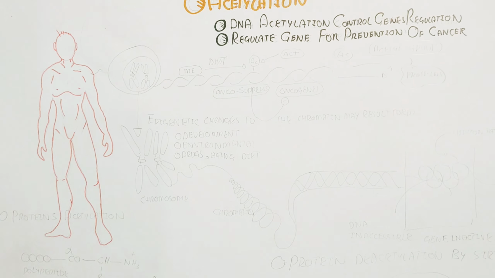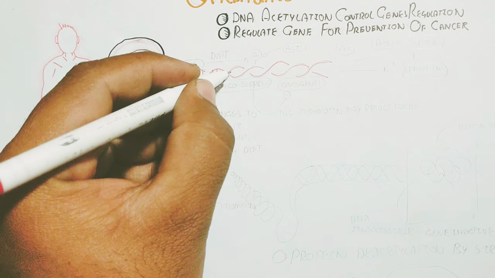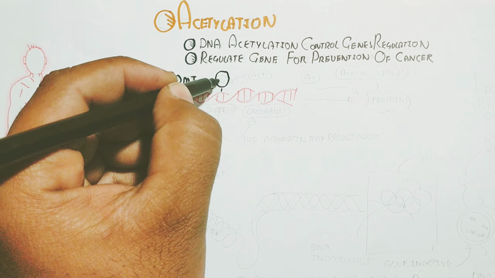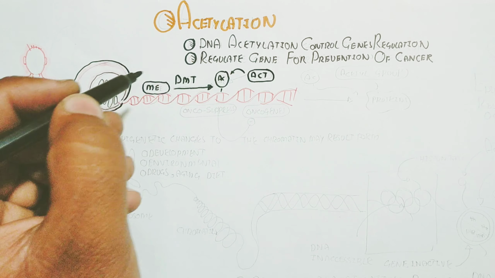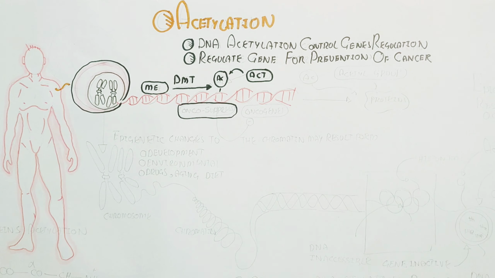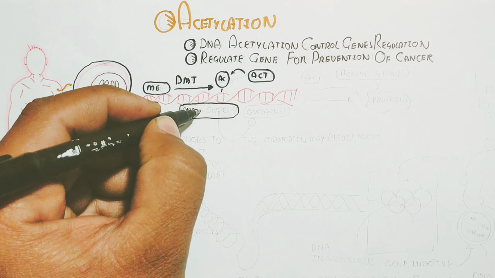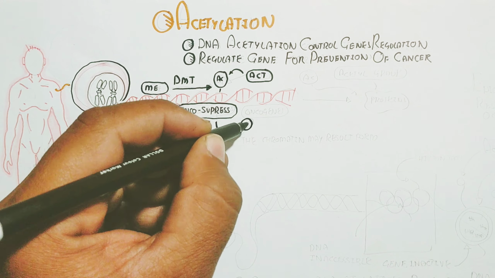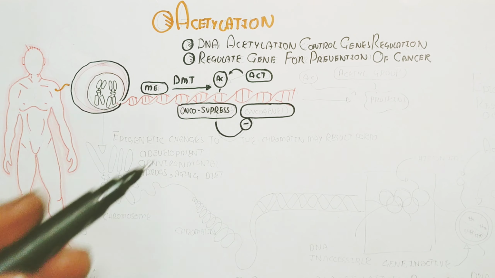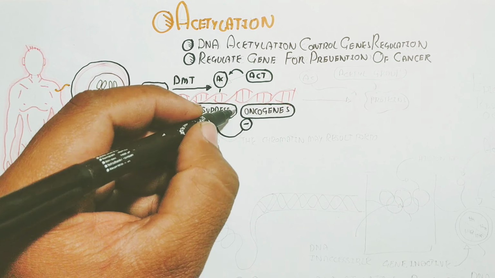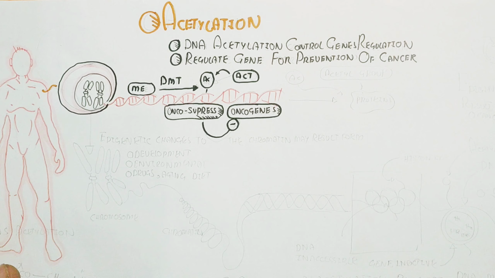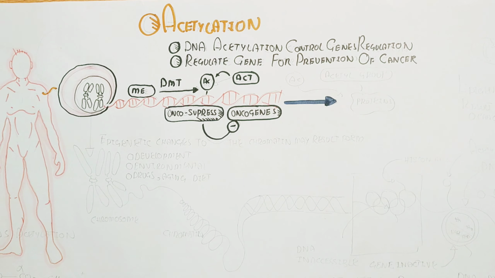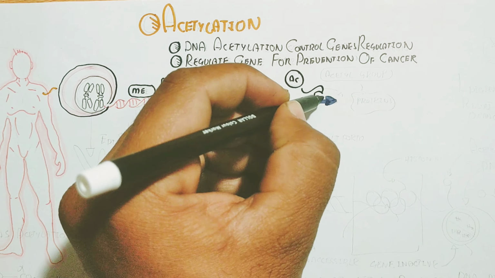So here is a person which contains cells. Each cell contains the same DNA in the form of chromosomes. A chromosome contains histone protein and the DNA. DNA methylation will lead to silencing of the gene, while the demethylase enzyme will lead to demethylation. In this way, acetylation, through the acetyltransferase enzyme, will activate the gene that leads to oncogene suppression, because this is the enzyme and the protein which are responsible for the inhibition of the other protein or the DNA